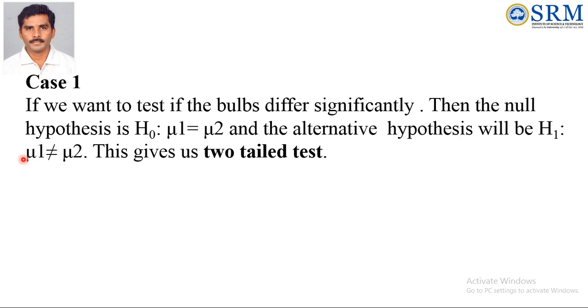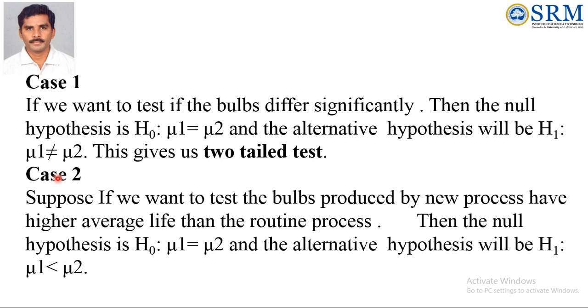Okay. So case 2. Suppose we want to test that bulbs produced by the new process have higher average life than the routine process. Here we are comparing the new process and routine process, to see which one is better. So you have to fix that the new process is better than the routine process. Then the null hypothesis is the same. Null hypothesis will not differ: H naught mu 1 equal to mu 2.